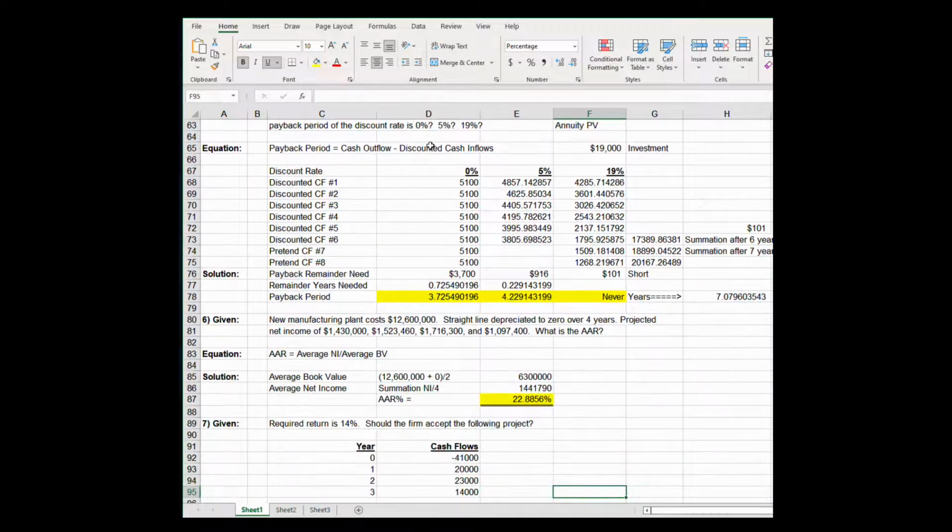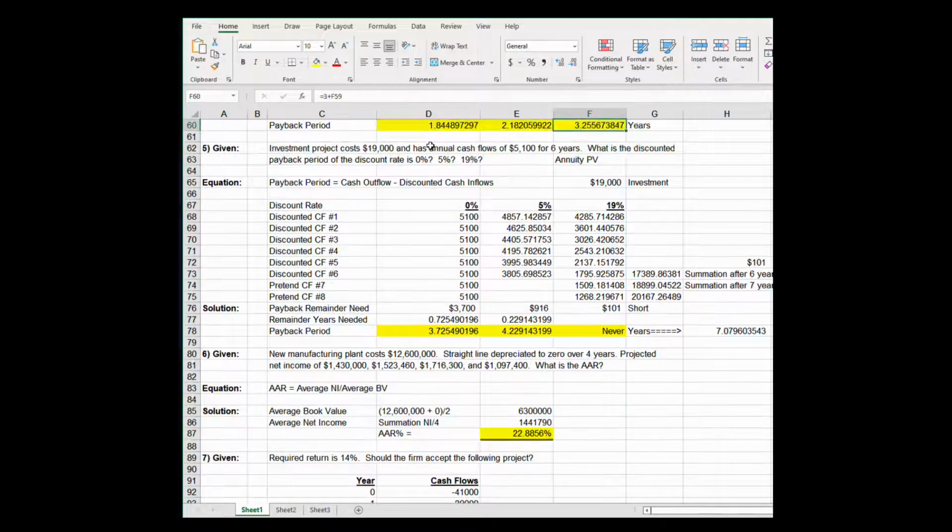In problem number 5, you have an investment that costs $19,000, has annual cash inflows of $5,100 for 6 years, $5,100, $5,100, $5,100, $5,100, and so on. What is the discounted payback period at 0%, 5%, and 19%? First, at 0%, there's no discounting, so every $5,100 stays the same, and it only goes 6 years. It doesn't go 8, it only goes 6 years. And it takes 3.73 years to pay your CFO back.